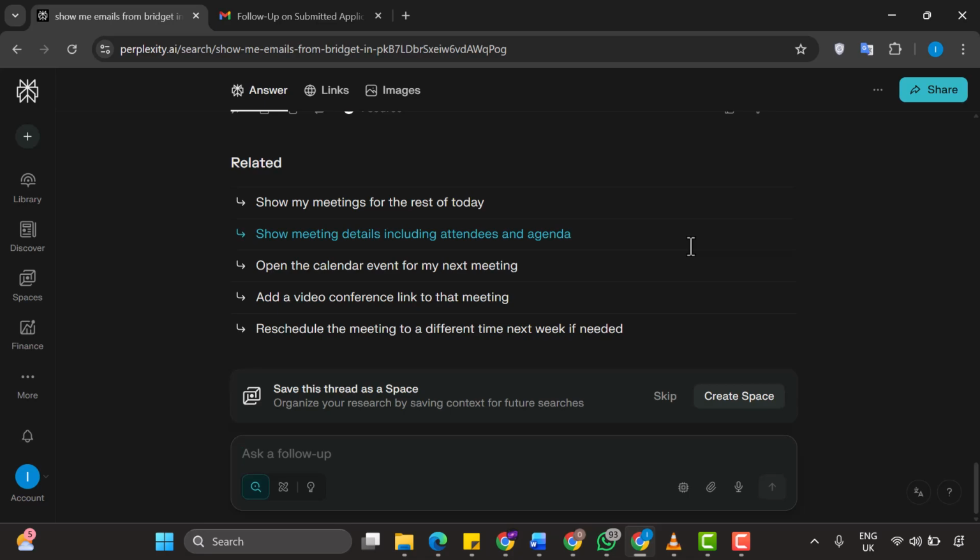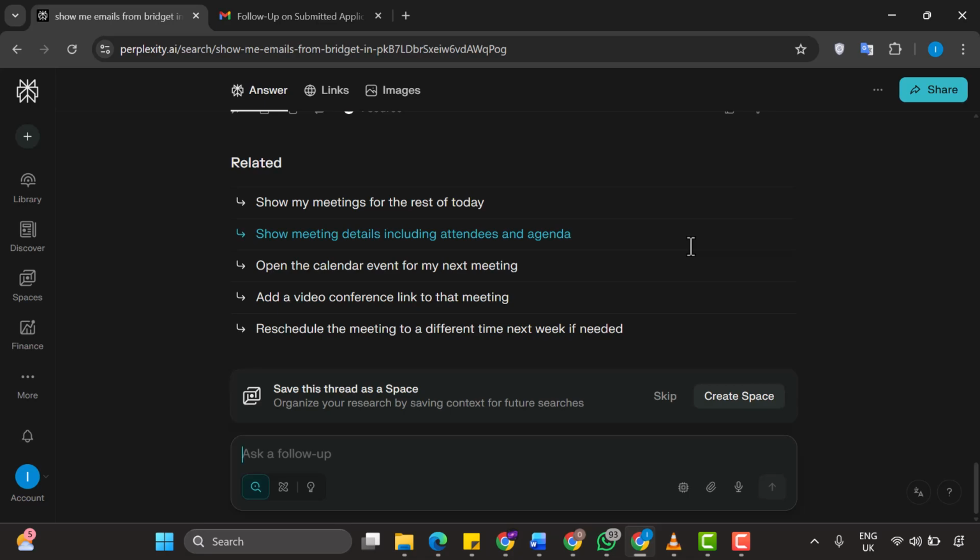Now let me share some powerful productivity strategies that you can use with this setup. You can create email templates for common types of messages you send frequently. For example, you could say, "Save this as my weekly status update template," and then reuse it. You can do batch processing of emails. For instance, you could say, "Summarize all unread emails from today and categorize them by urgency," or "Find all emails from clients this week and create a summary report."